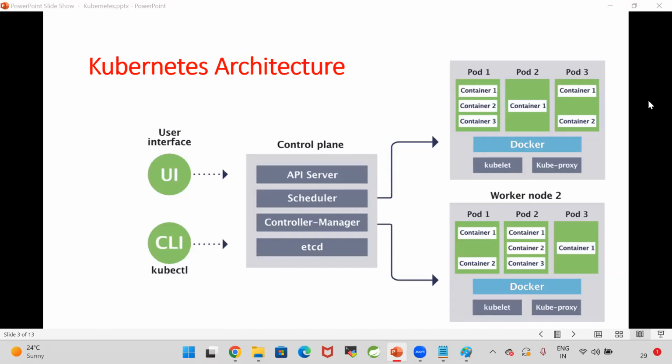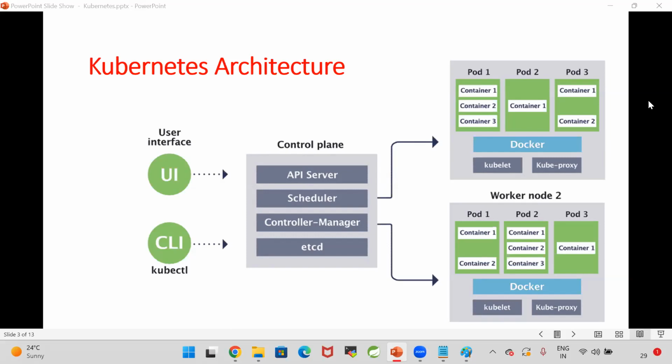So can we say that worker node 2 is a copy of worker node 1, sir? You cannot say that, because these are two different machines. You can execute the same pods in worker node 1 and worker node 2, or you can execute different pods. We cannot say it is a copy. These are two different nodes, two different machines.